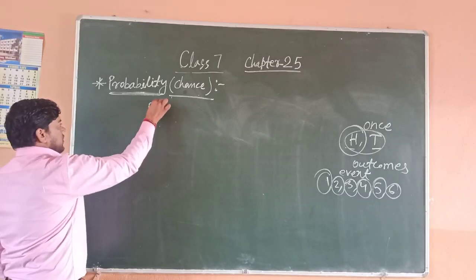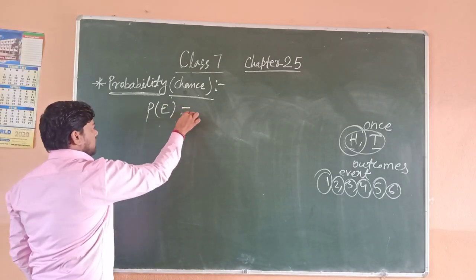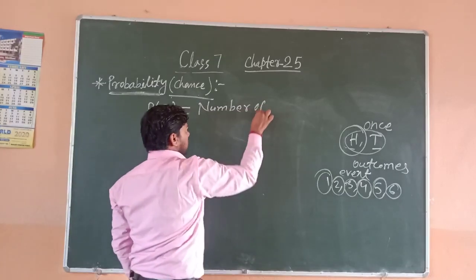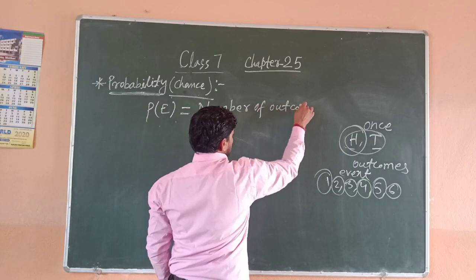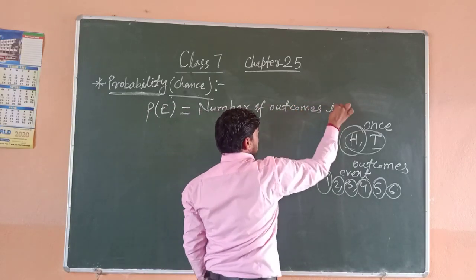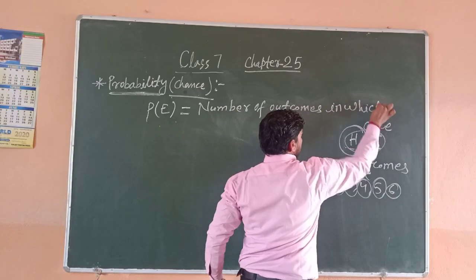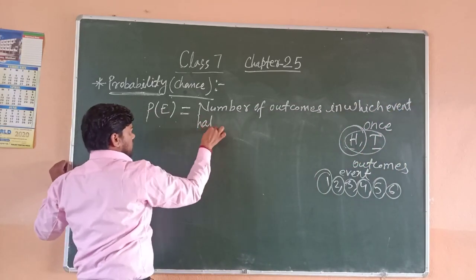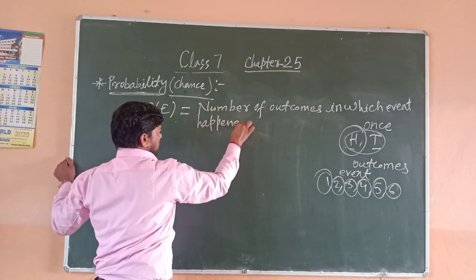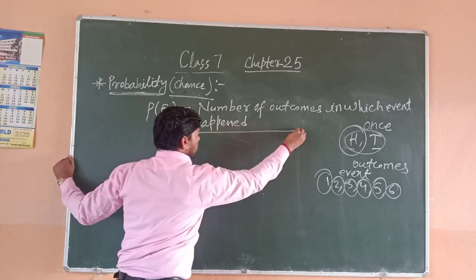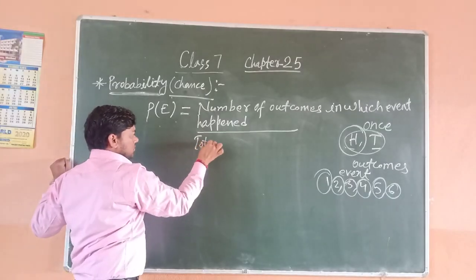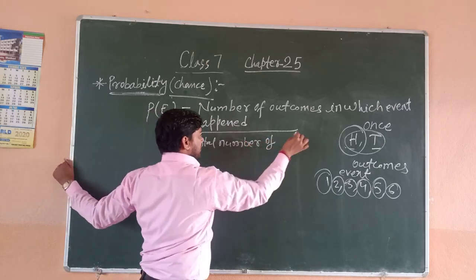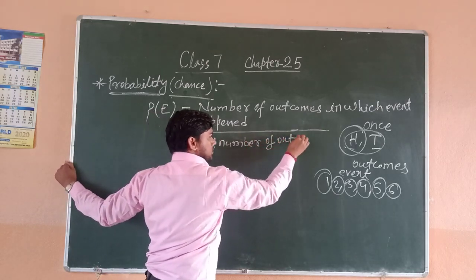Okay, so the probability of an event is equal to the number of outcomes in which the event happened upon the total number of outcomes.